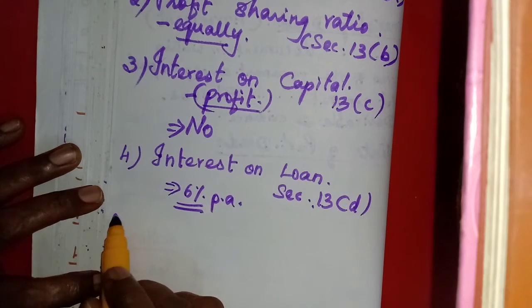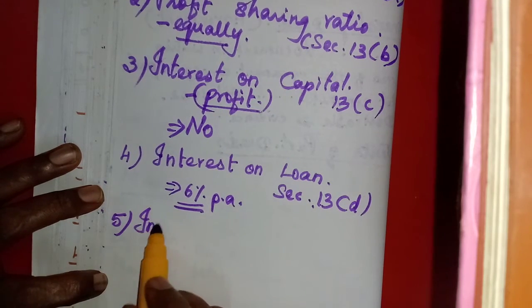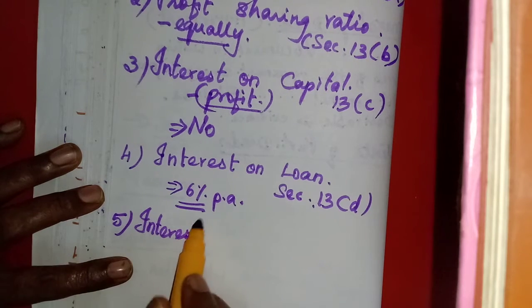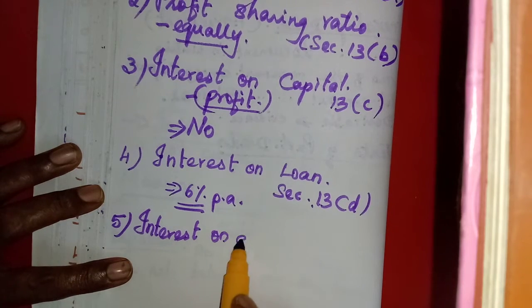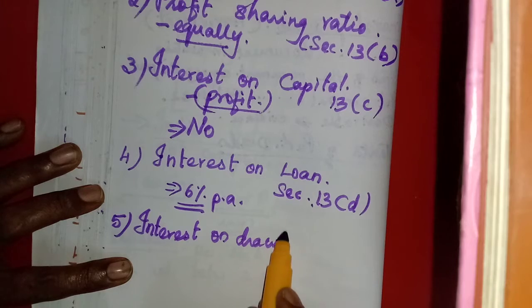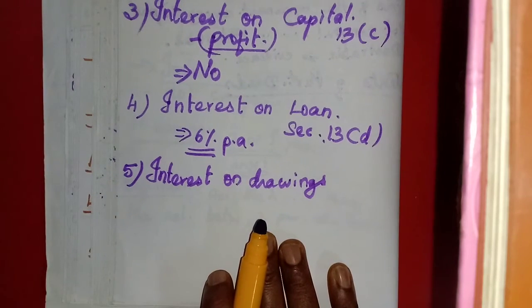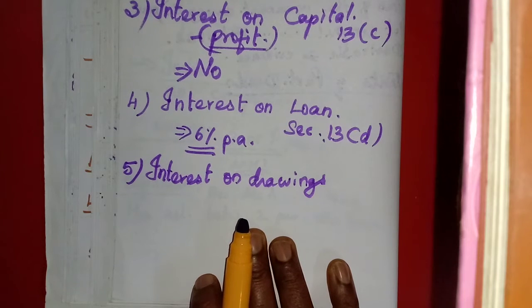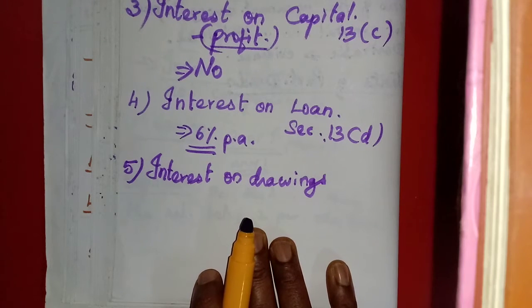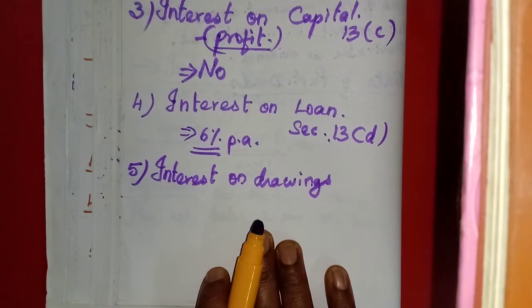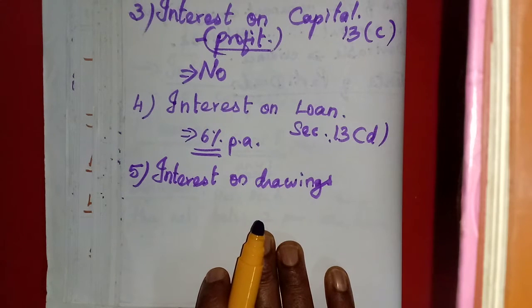Then the last one, interest on drawings. We know drawings is the amount that is withdrawn by the partner for their private use, isn't it? Partners are allowed to withdraw amounts from their capital.